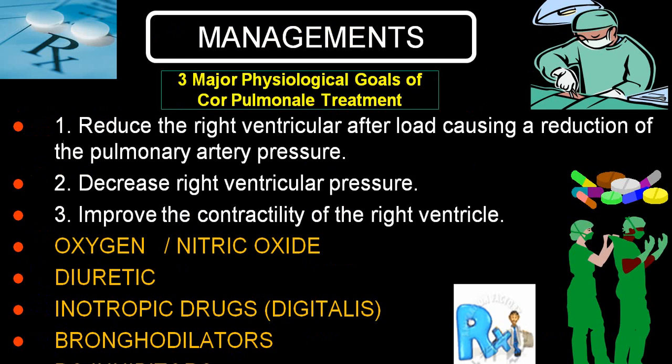Once you confirm the diagnosis of chronic cor pulmonale, you have to decrease the right ventricular afterload by reducing pulmonary arterial pressure. So you give treatment to reduce pulmonary arterial pressure, decrease right ventricular pressure, and improve contractility of the right ventricle. You can utilize oxygen or nitric oxide, diuretics, inotropic drugs, bronchodilators. You can use PG inhibitors to decrease the pulmonary arterial pressure. So these are the basic treatments.